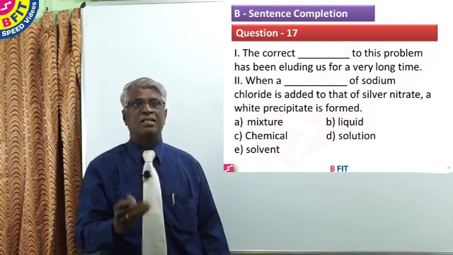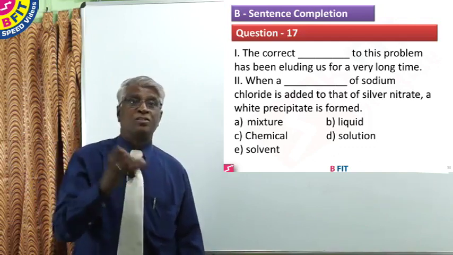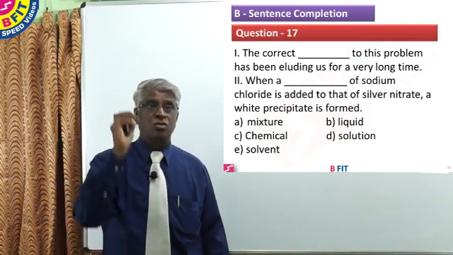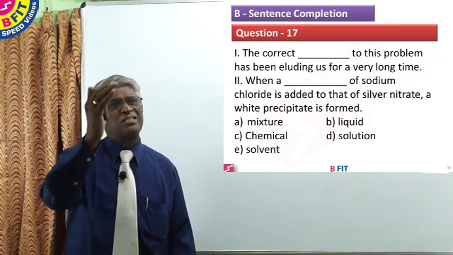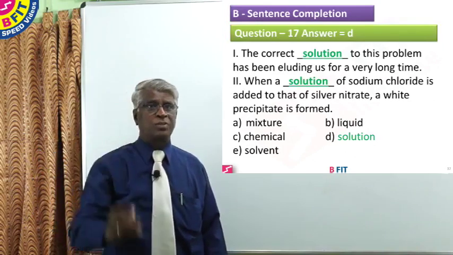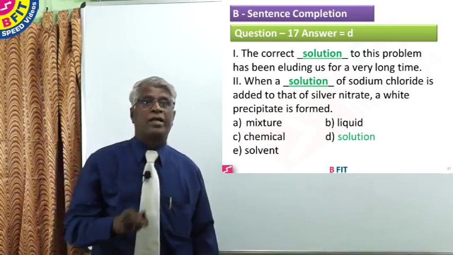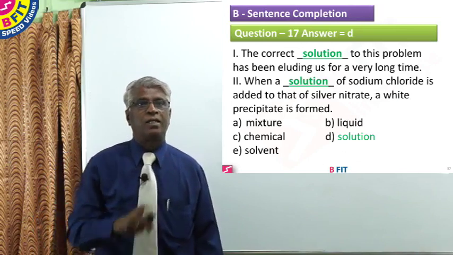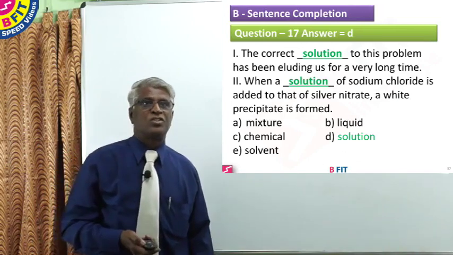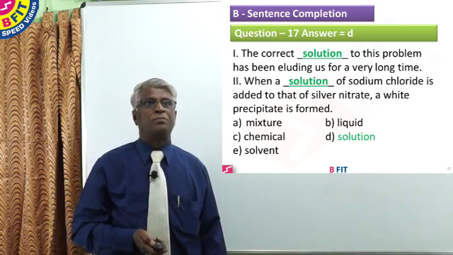Look at the second sentence. When a solution, here it is a solid dissolved in a liquid in that sense. In both the sentences, solution is used as a noun but with a slightly different meaning. The correct solution to this problem has been eluding us for a very long time. When a solution of sodium chloride is added to that of silver nitrate, a white precipitate is formed. Therefore, the answer to question 17 is option D, solution.